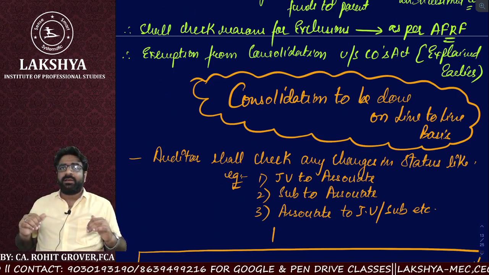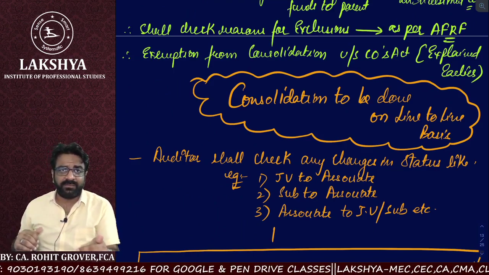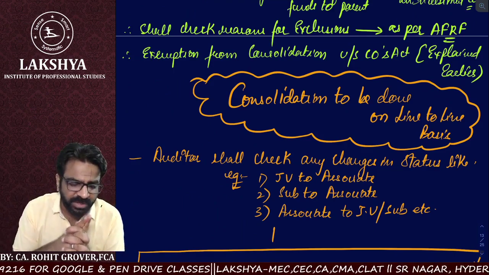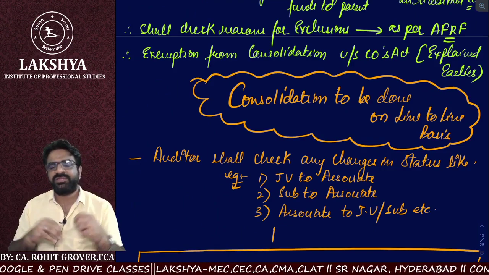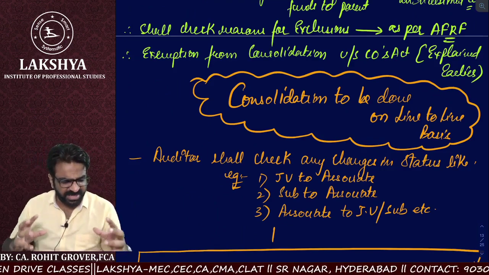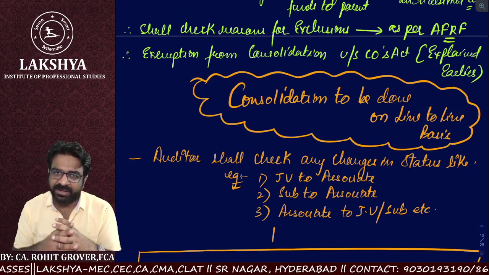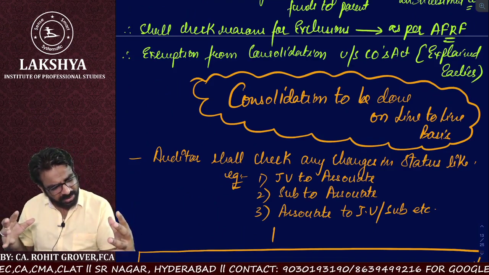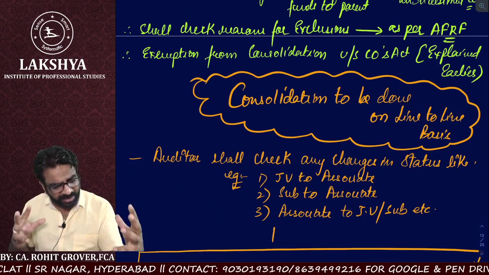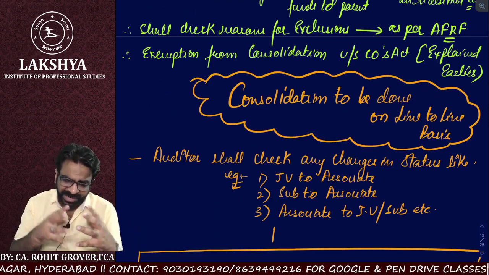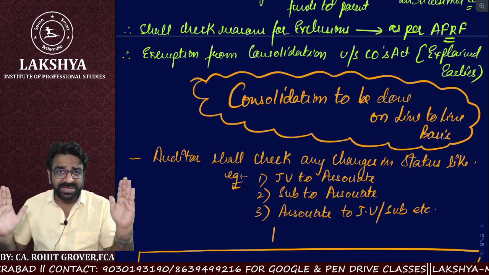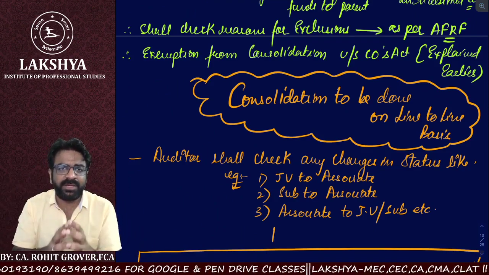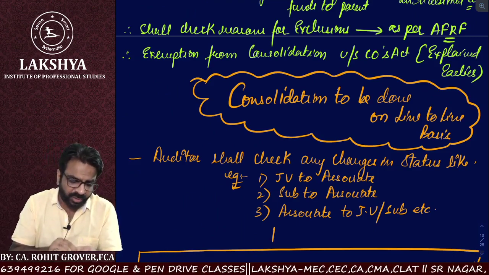Then comes the time when the company has to do the consolidation. Remember one thing, consolidation should be done on line to line basis. Line to line, all the assets must be added. Line to line, all the liabilities must be added. Line to line, all the incomes must be added. Line to line, all the expenditures must be added. Consolidation means merging of so many components with the parent. So everything should be done on line to line basis.